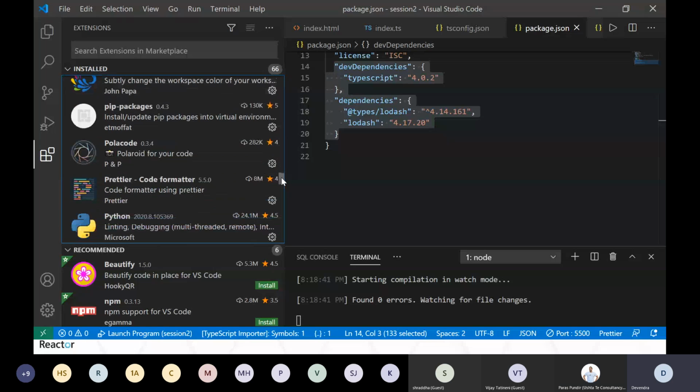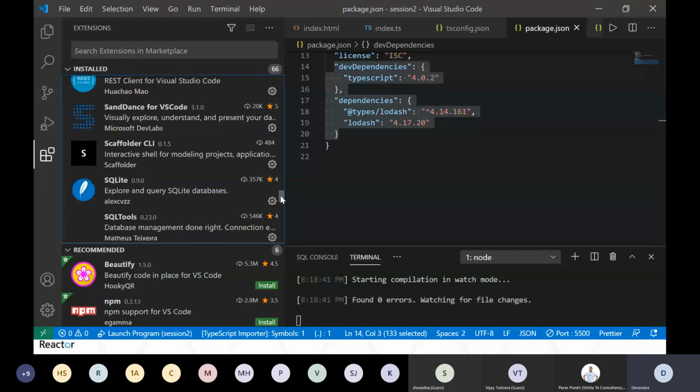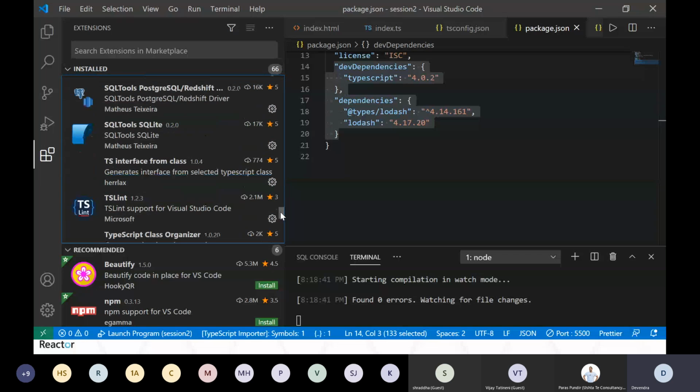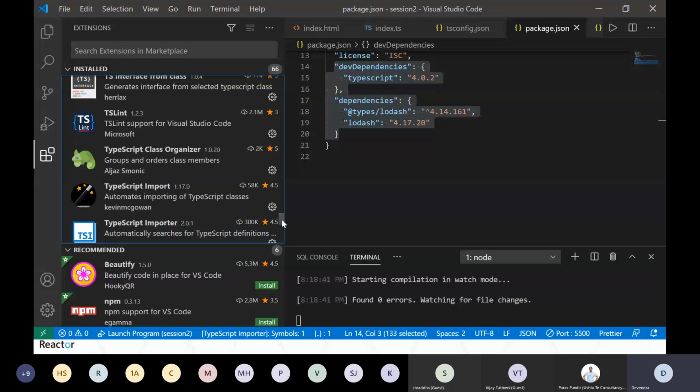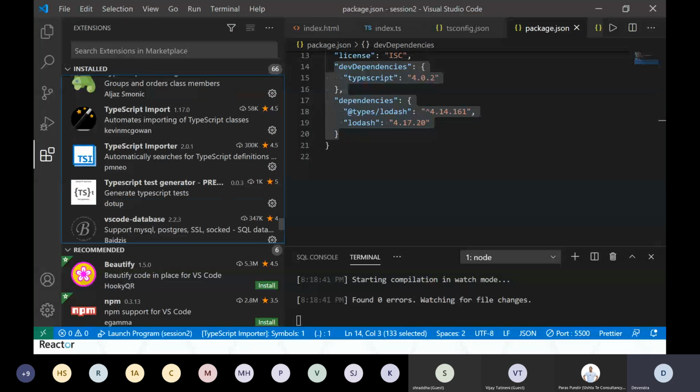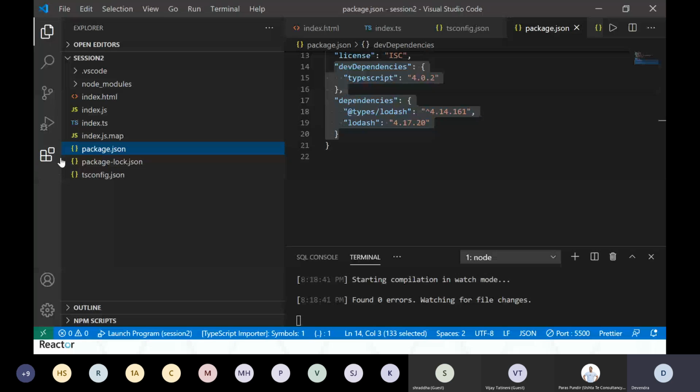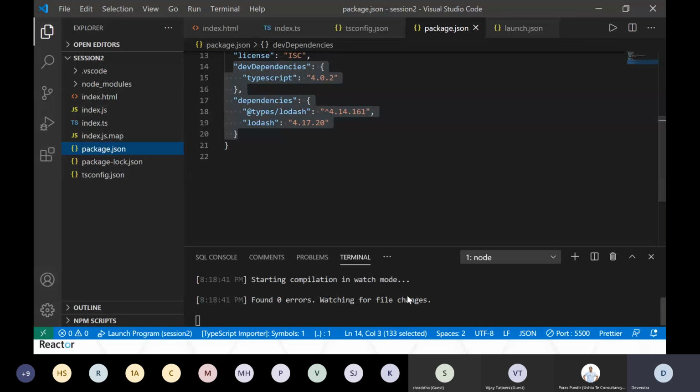But when you start working with Visual Studio Code, that's one beautiful thing about it. Let's say you don't have specific extensions installed, and you simply open a folder and write your first file with the name index.ts. As soon as you do that, it will give you a suggestion, a pop-up at the bottom right corner, saying that this file looks like a TypeScript file, looking at the extension and other stuff, and do you want to install this extension for it? You can install that extension from here.